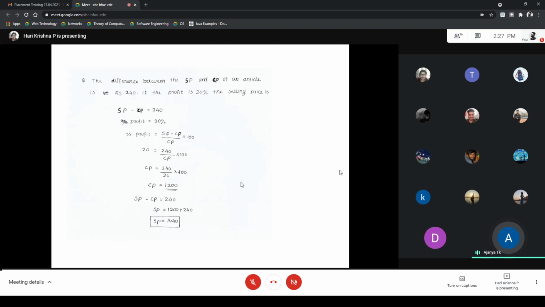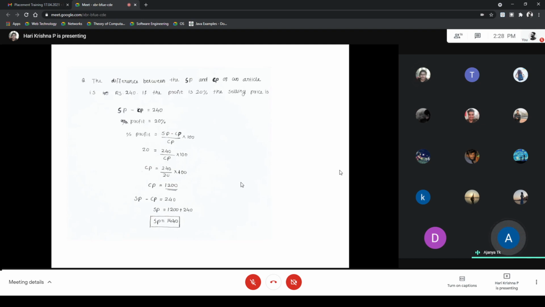The next question is, the difference between the selling price and cost price of an article is 240. If the profit is 20%, then we want to find the selling price. They have given the data like the difference between selling price and cost price, that is 240, and the profit is 20%. Our target is to find the selling price.